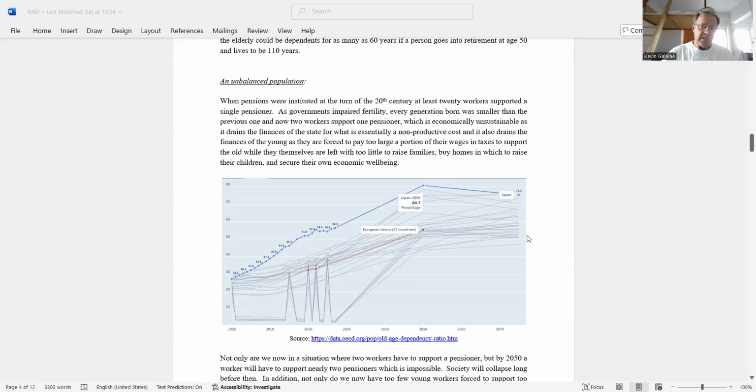When pensions were instituted at the turn of the 20th century, at least 20 workers supported a single pensioner. And now we have fewer than two supporting one pension. And this is what will happen to the old age dependency ratios. Today in Japan, it's at 54%. And Japan is crashing, right? It's been collapsing economically because this is unsustainable. Once you reach 42% around here, right, the economy starts to flatten out. By 42%, by 54%, you've already lost a third of the GDP, which is what has happened to Japan.